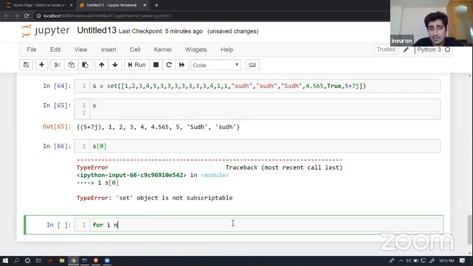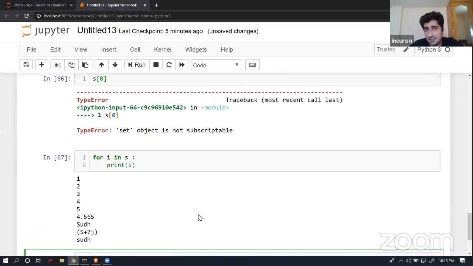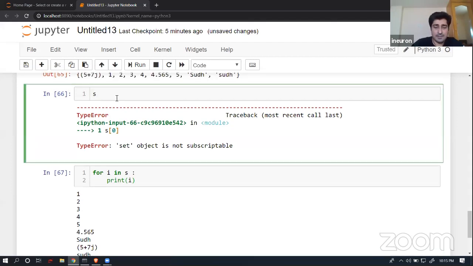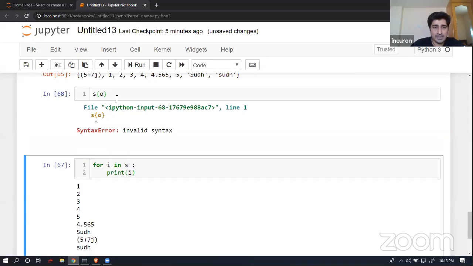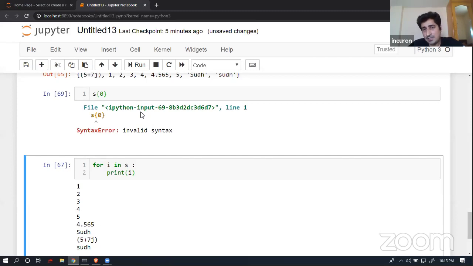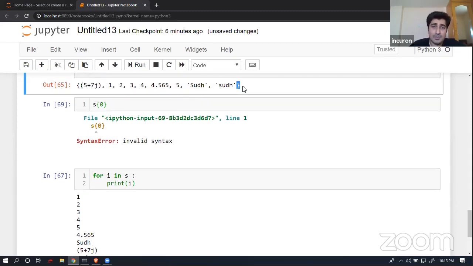Now what I will do is, I will try to iterate through a loop, and let's see whether I'm able to do that or not. So if I'm trying to iterate these things through a loop, yes, I'm able to do that. Now, let's suppose I'm trying to write my 0 in this way, no, even this operation is not valid. Why I have shown you these things is that a set always tries to enclose all the data inside curly braces. Again, there will be a conflict you are going to observe.